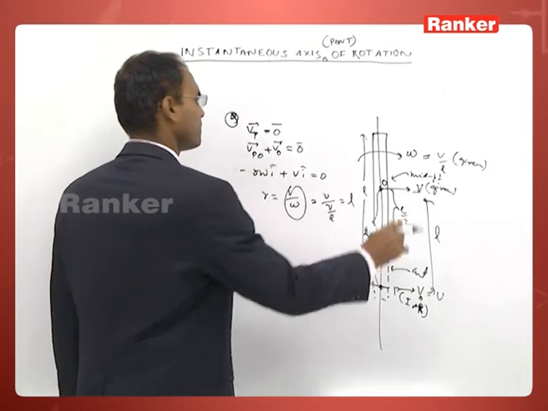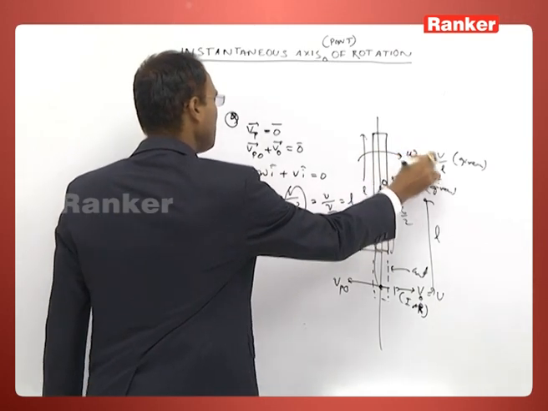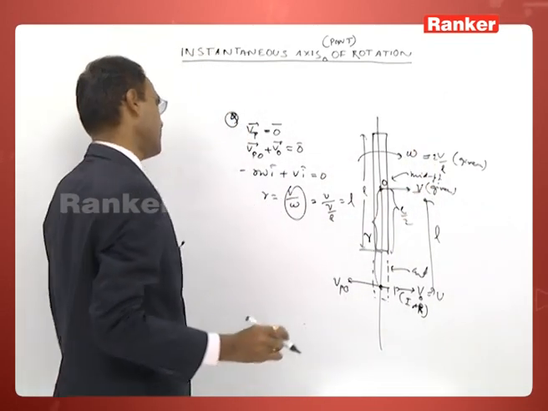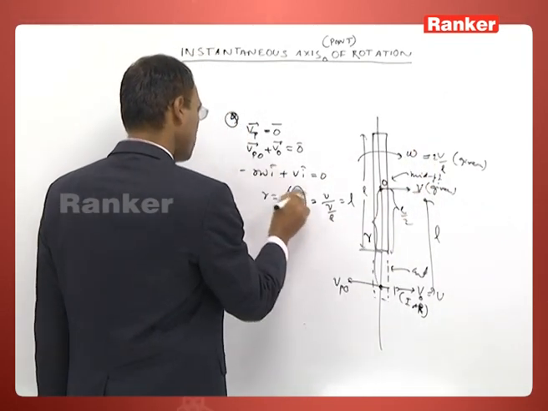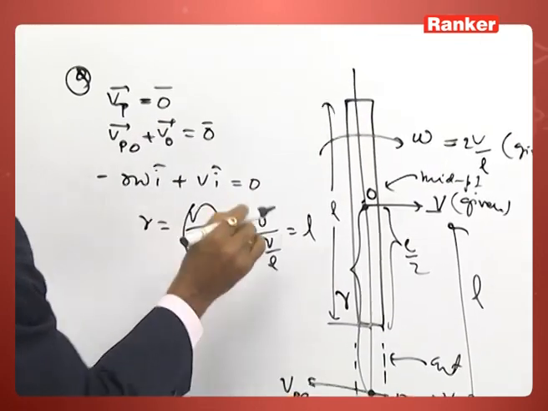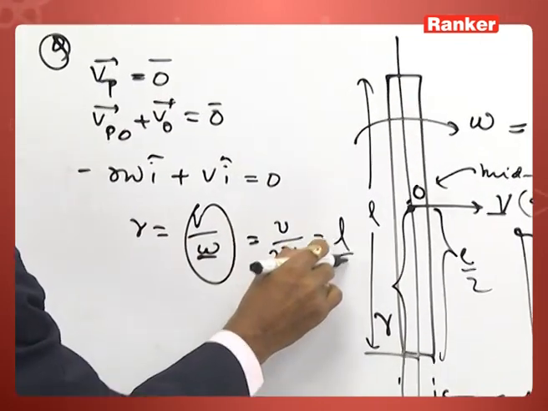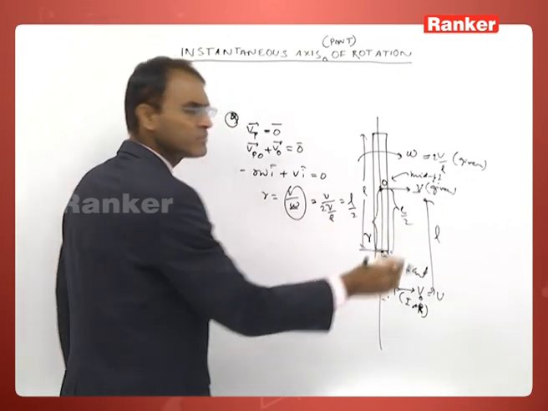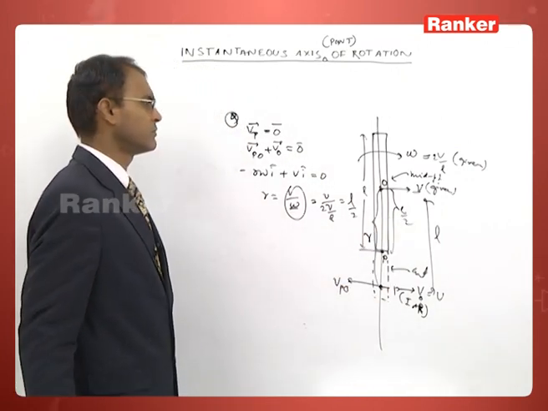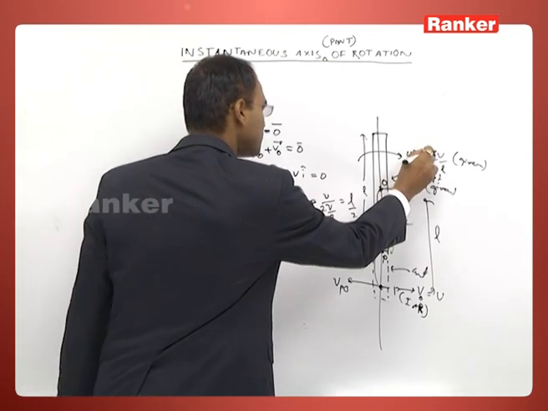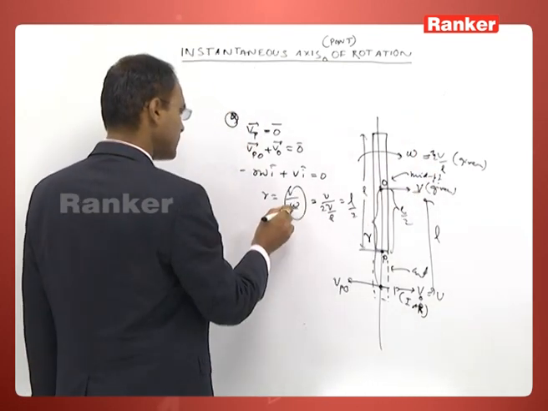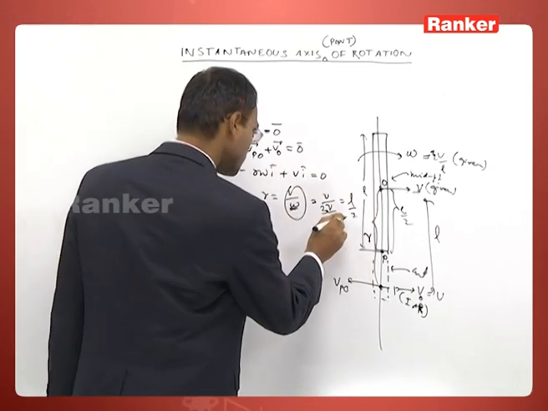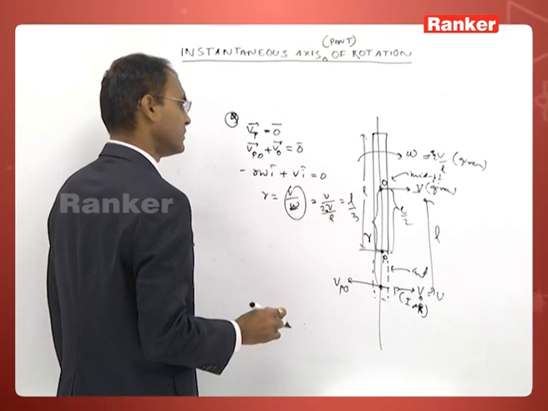Instead of V by L, if you take 2V by L, let us see. If you substitute omega as 2V by L, you are getting L by 2. The instant axis of rotation P will be shifted to this point. If you take 3V by L instead of omega, the instant axis of rotation will be shifted to L by 3.